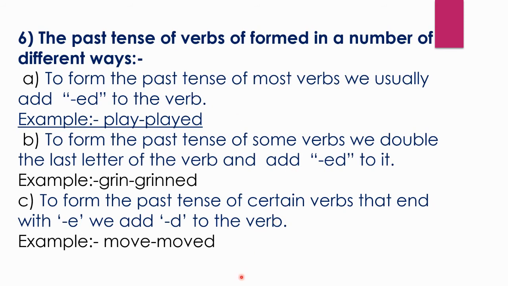For example, play. So what will come as the past tense of the verb play? Played. Next, to form the past tense of some verbs, we double the last letter of the verb and add ed to it. For example, green, greened. Next, to form the past tense of certain verbs that end with e, we add d to the verb. For example, move, moved.